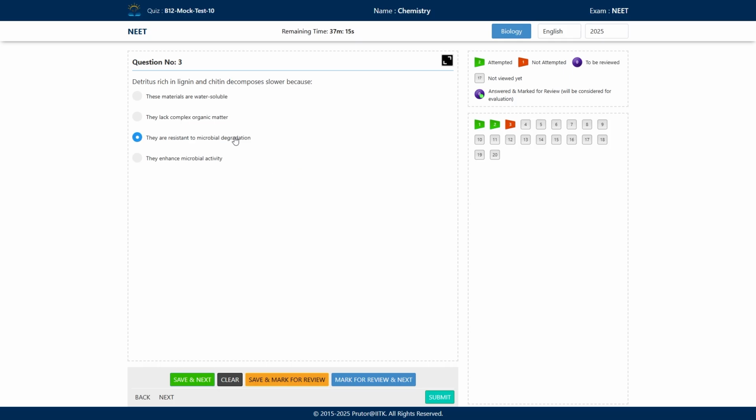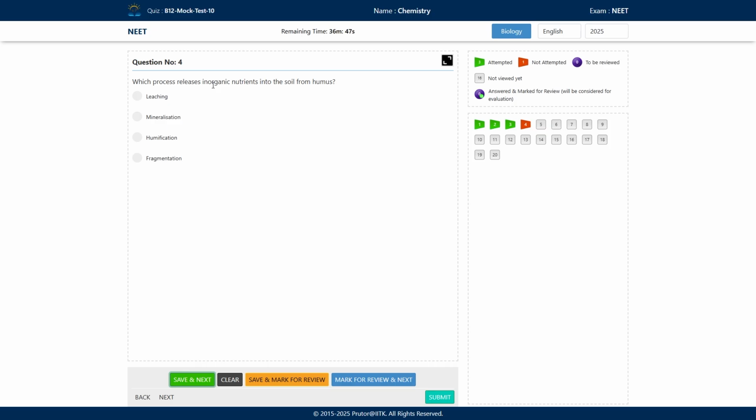Option number C is the correct answer here. They are resistant to microbial degradation. So detritus is rich in lignin and chitin. These are quite complex molecules. They are not easy to degrade. And generally the microorganisms do not have enzymes to degrade lignin and chitin. That's why the correct answer is option number C. They are resistant to microbial degradation.